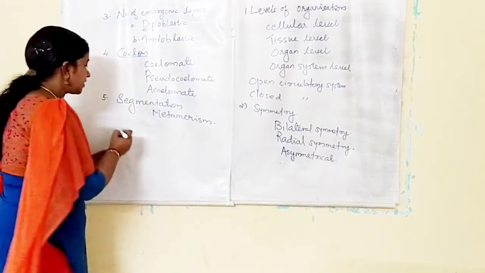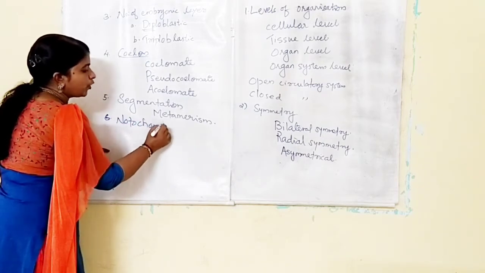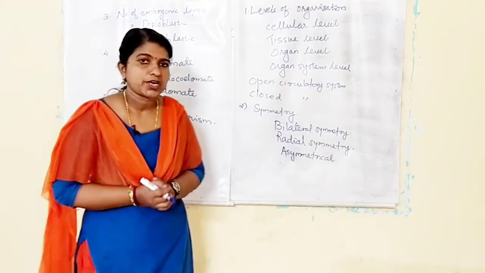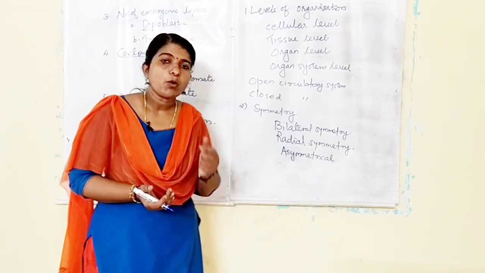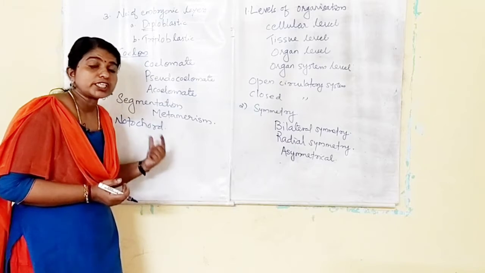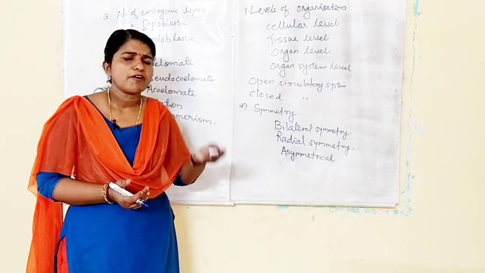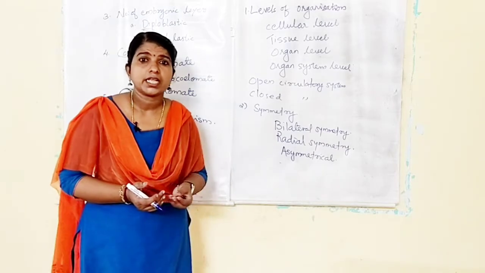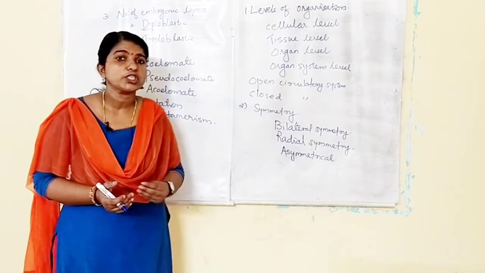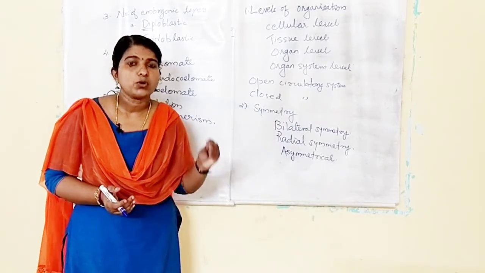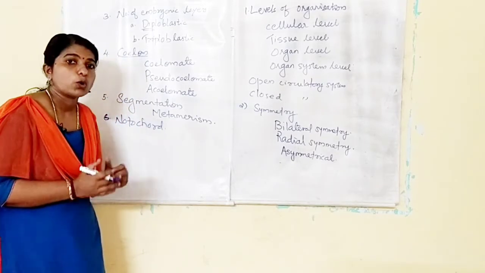Next one, that is notochord. Notochord means a rod-like structure that passes through the dorsal side of the body. An organism which possesses notochord is known as chordate. Examples: fishes, amphibia, reptilia, birds, mammals. All these come under chordates. An organism which does not possess notochord is known as non-chordate. Porifera to echinodermata come under non-chordates.